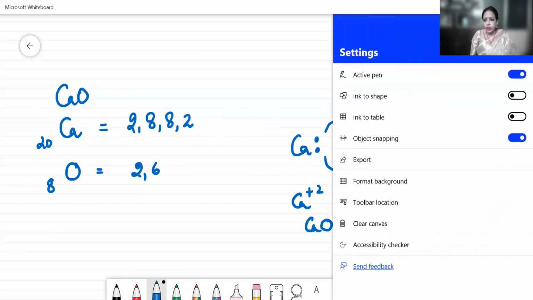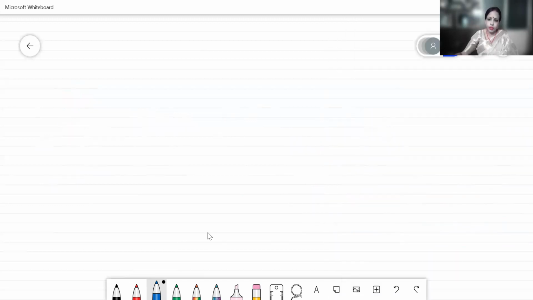Now let's see the covalent bond. For covalent bond, we say that the mutual sharing of electron occurs. But then your covalent bond has been distributed into 2 parts, non-polar and polar. Because when we are using, children, the word mutual sharing of electrons, actually the electrons need to be equally distributed.